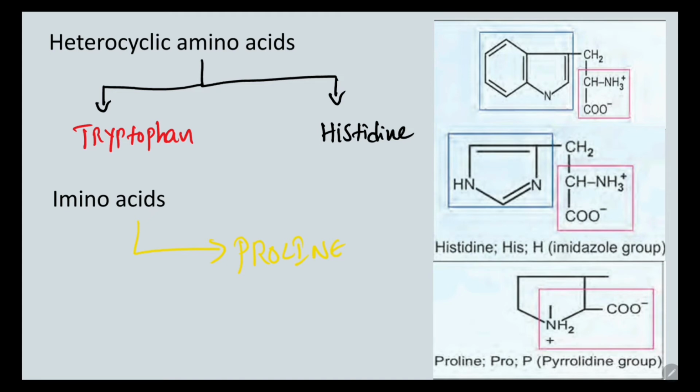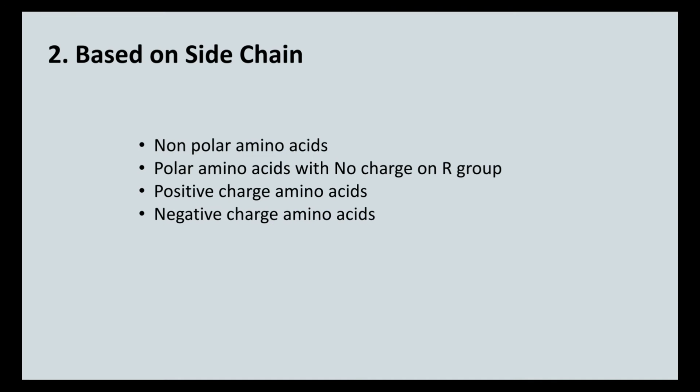So why have I written proline in yellow color? There is a reason. When you do chromatography of the amino acids and spray with ninhydrin, proline will give yellow color, whereas all the remaining amino acids will produce blue color when you spray with ninhydrin. Okay, then why have I written tryptophan and, on the previous slide, tyrosine in red color? These two, tyrosine and tryptophan, are responsible for the light absorption of the proteins at 280 nanometer in the spectrophotometer. So that is the classification of the amino acids based upon their structure.